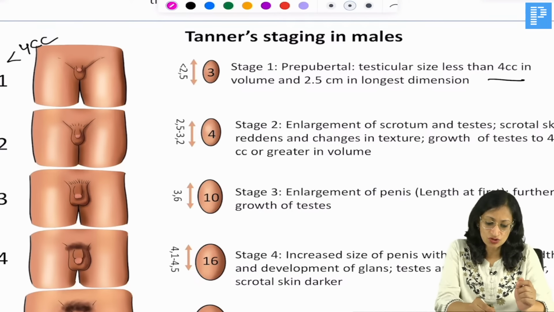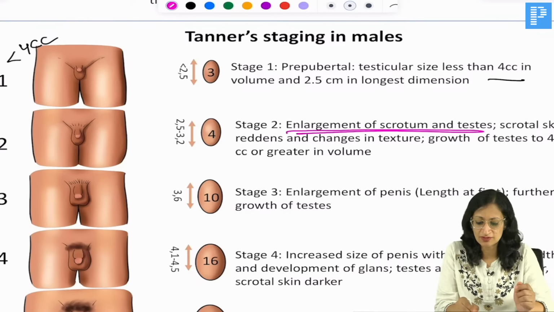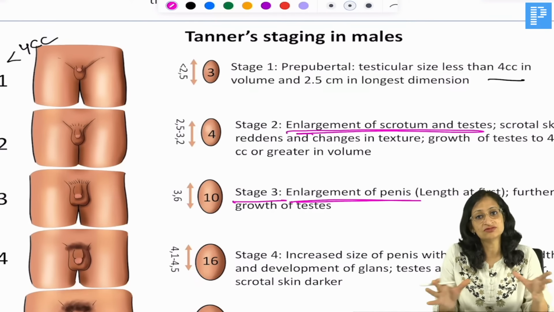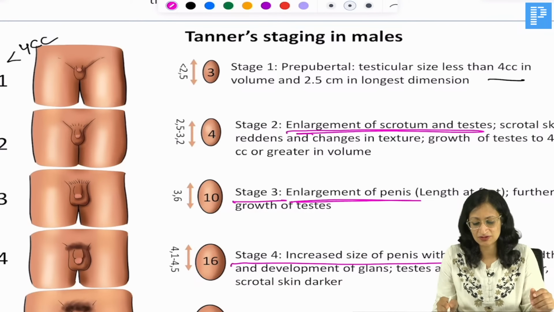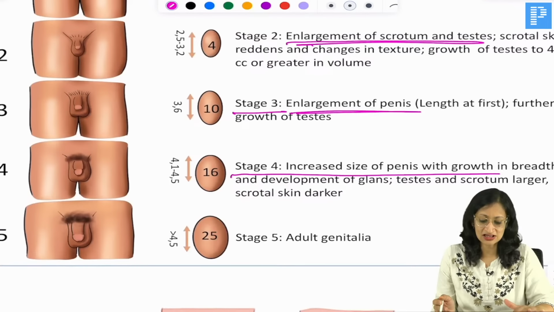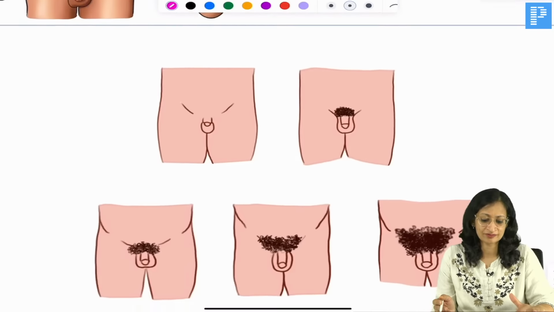Stage 2, what is going to happen is enlargement of the scrotum and testis. Stage 3, there will be enlargement of the penis also. The length will increase first, and in the next stage there will be enlargement in the length as well as the girth of the penis. And stage 5, it will be like the adult genitalia.